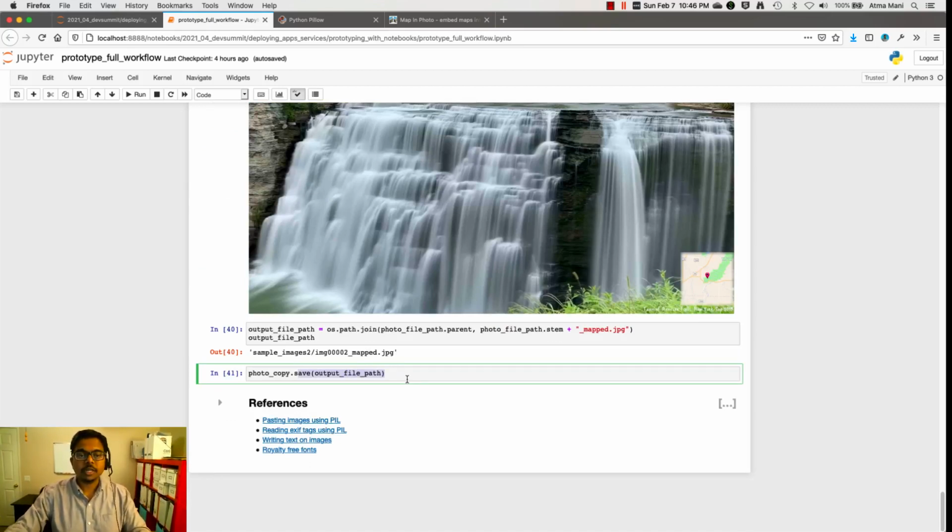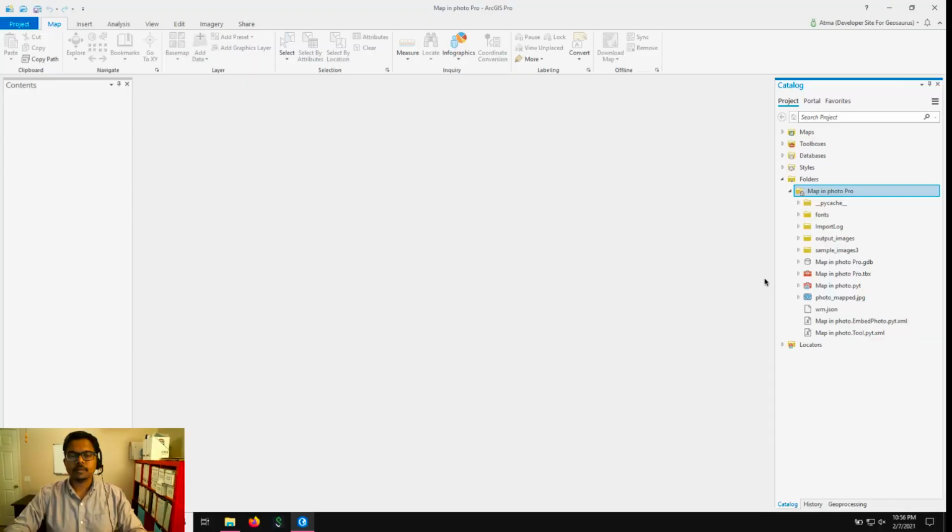Next step, we are going to take the same thing, but break it down into different functions, and we can make a GP tool that is running in ArcGIS Pro. So far, we have seen the prototype of what the service needs to look like in a notebook, and we want to publish that as a GP service on the ArcGIS Enterprise. The easiest way to do that is to first make a Python toolbox in Pro and publish that toolbox as a service. Making a Python toolbox in Pro is pretty easy.